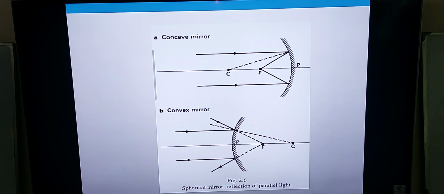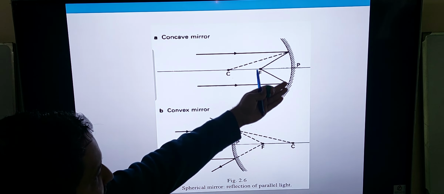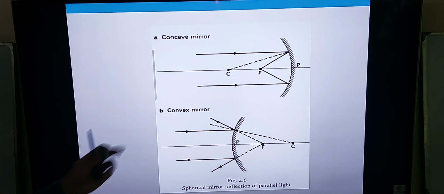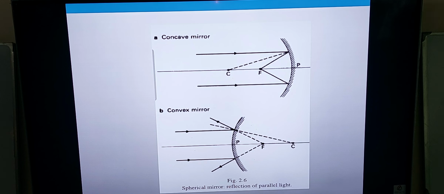Just to show the examples, this is the concave mirror, implying that the reflecting surface lies on the inside of the curve, and this is the convex mirror. I'll later explain the behavior of the two different types of mirror involved.